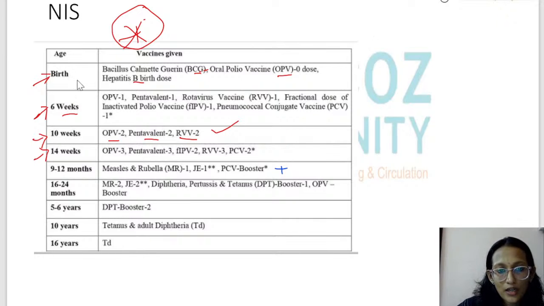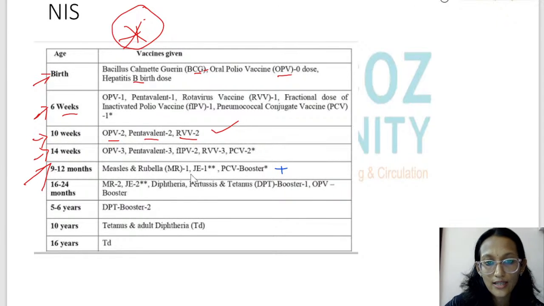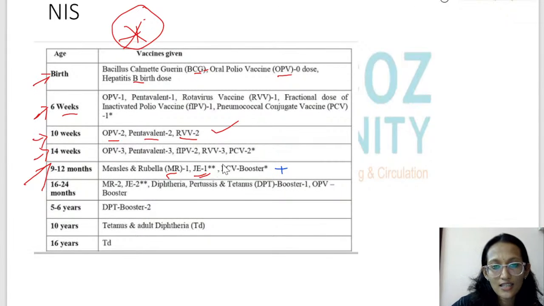Okay, so after birth, the child comes at 6 weeks, 10 weeks, 14 weeks. Now the child is going to get a break. Okay, then the child is next going to come at 9 months. Okay, 9 months, what are they going to get? MR vaccine, JE, that's what we are discussing here. Okay, JE first dose the child is going to get at 9 months, and there's also a PCV booster at 9 months. And recently the national immunization schedule has added one more dose of fractional IPV at 9 months.